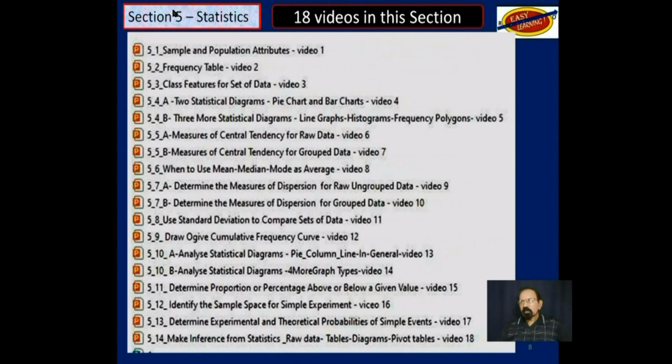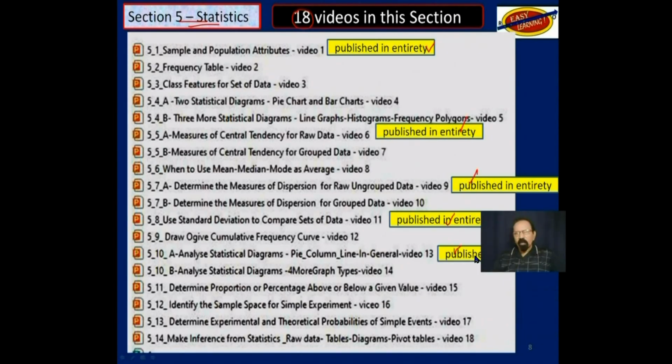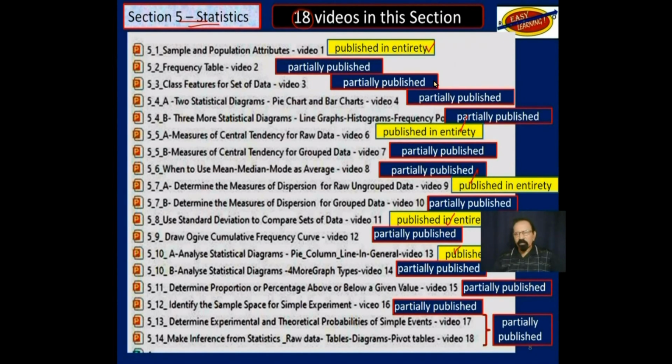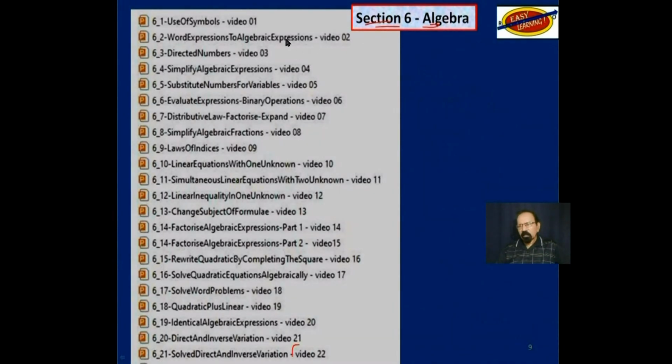Section 5, statistics, 18 videos. These 5 that you see indicated here in yellow have been published on YouTube in their entirety, and the others are only partially published on YouTube. Again, please see directions in the description below for full access to these videos that are only partially published on YouTube. And that, of course, brings us to section 6, algebra. This comprises 22 videos.